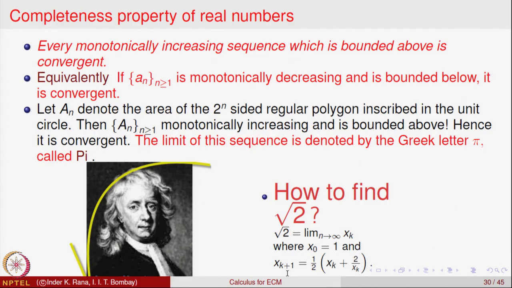But since the sequence x_k is coming closer and closer to this, for large k, x_k can be taken as a rational approximation for the square root of 2. And these are the approximations more often than not used in putting algorithms in calculators and so on. So, this is a very practical application of convergence of a sequence of real numbers.